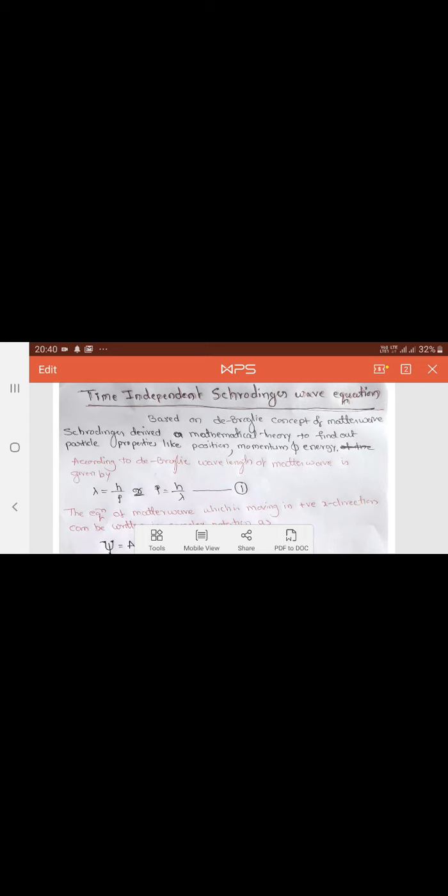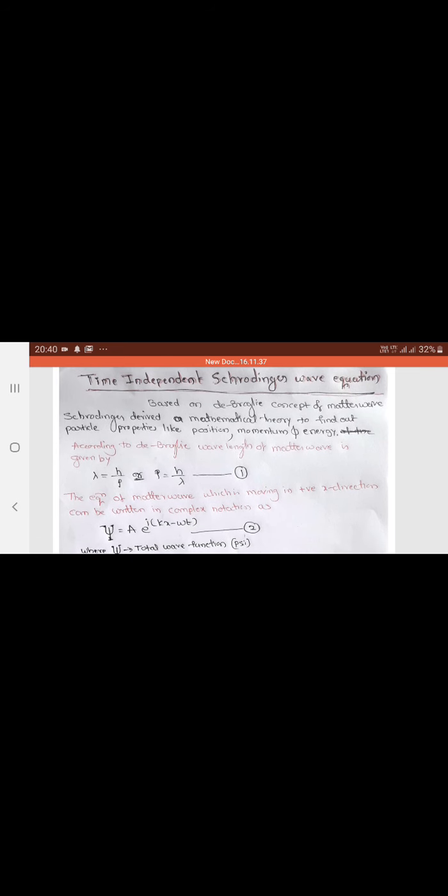According to de Broglie, all moving particles are associated with a group of waves, and the wavelength of the matter wave is given by lambda is equal to h divided by p, where h is the Planck's constant and p is the momentum, mass into velocity of the particle. So momentum is given by p is equal to h by lambda. This is the wavelength of the matter wave associated with the moving particle.